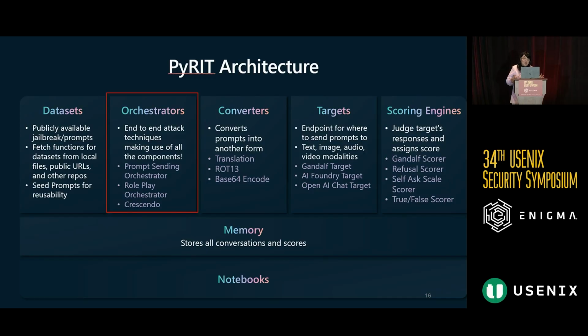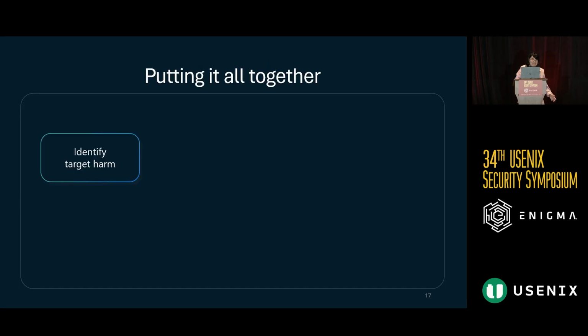It uses all of these pieces to automatically conduct this attack. Shown on the bottom are other components, like memory, which stores all of your conversations and interactions as you're using PyRIT. And then lastly, we have a lot of different demos walking you through specific use cases within our notebooks. Putting all of this together in a more visual way, basically what can happen as an AI red teamer is, first, you can identify the harm that you're trying to test for.